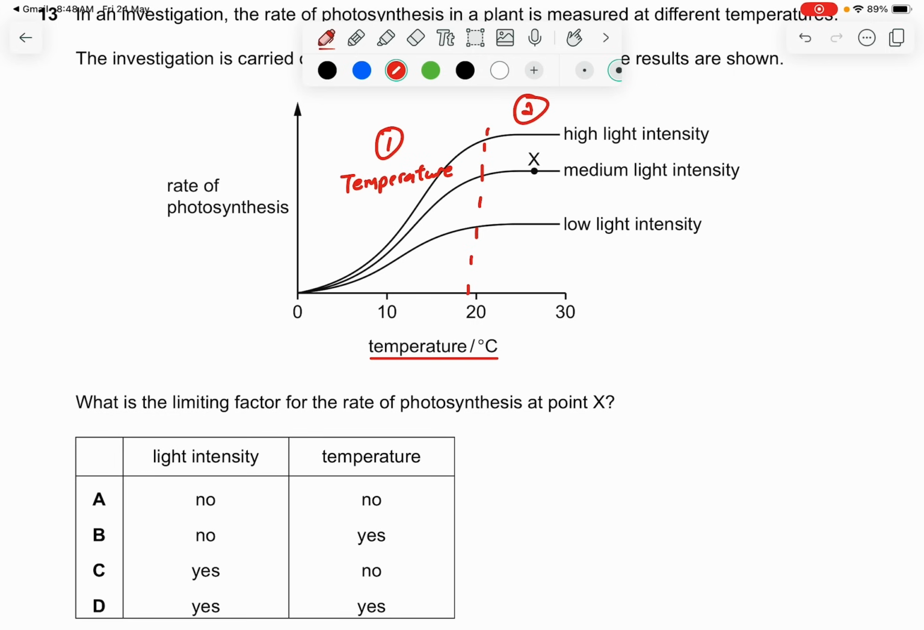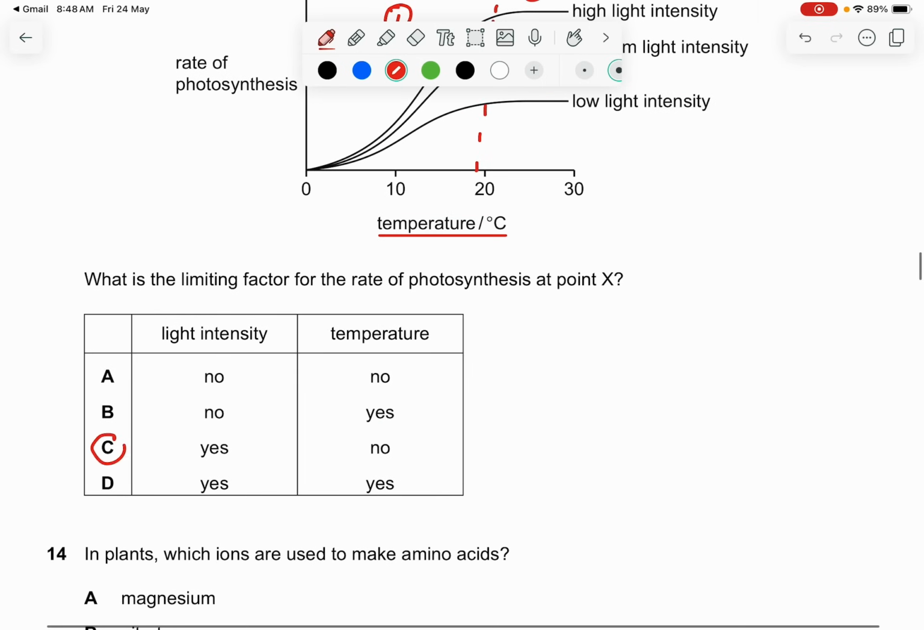But later on, as it starts to plateau, or starts to become stationary, okay, plateau means it starts to become stationary. There are different levels now. You can see high light intensity has a higher curve, and low light intensity has a lower curve. So what will be the limiting factor at this point now? That second one, it's all caused by light intensity. That's why there are different levels. So the answer is C.